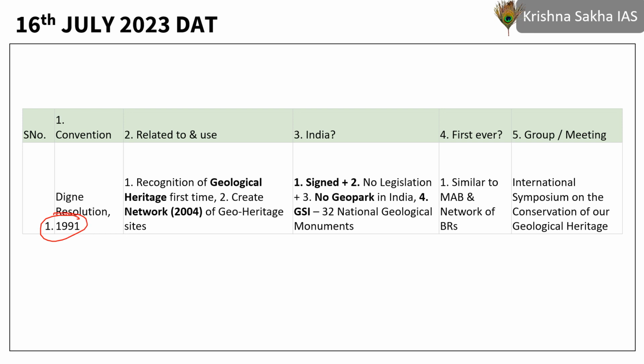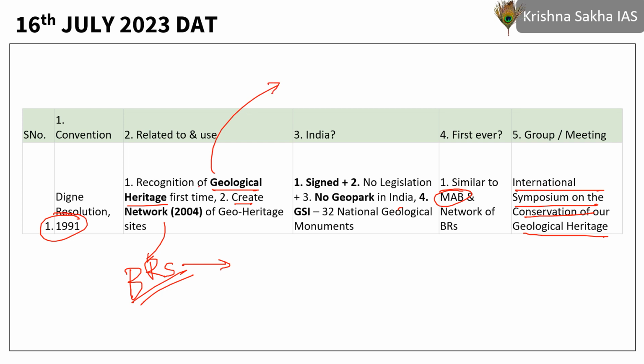1991 was the year when we came up with this, and this resolution actually came up in the International Symposium on the Conservation of our Geological Heritage. It for the first time recognized geological heritage. Also, it sought to create this network of geological heritage sites. We know that biosphere reserves are something that we have created a network of as part of the Man and Biosphere program. Similarly, we want to create a network of geological heritage sites.